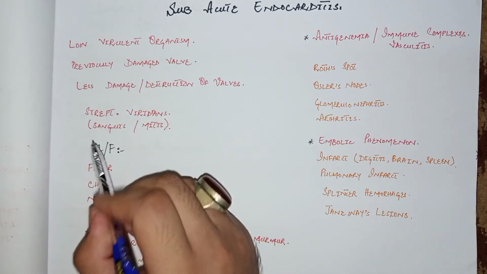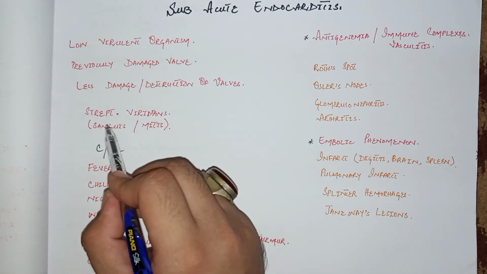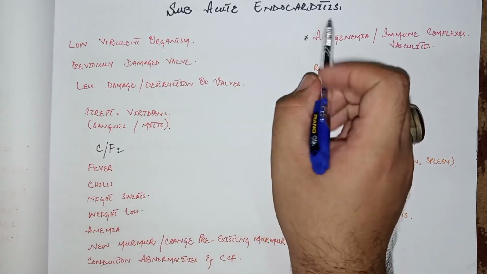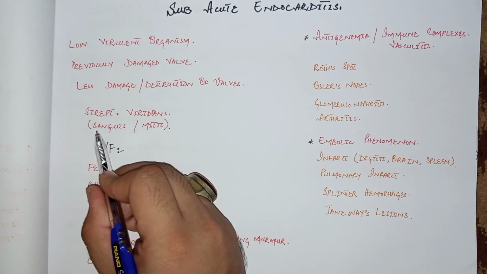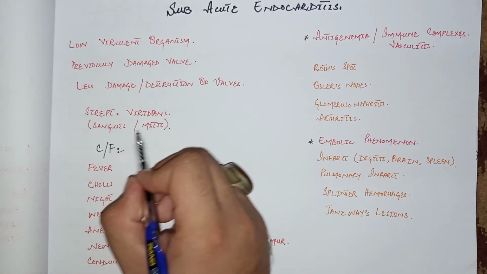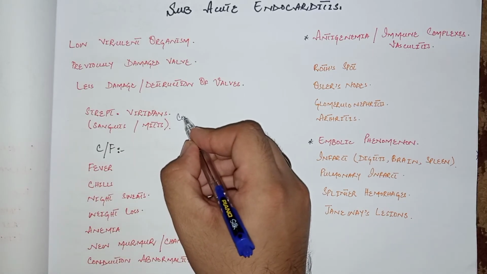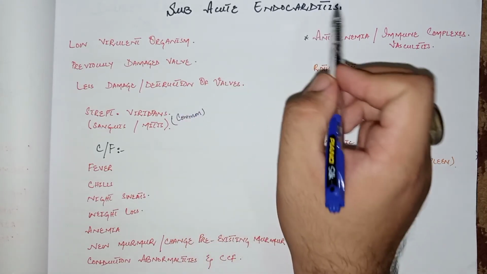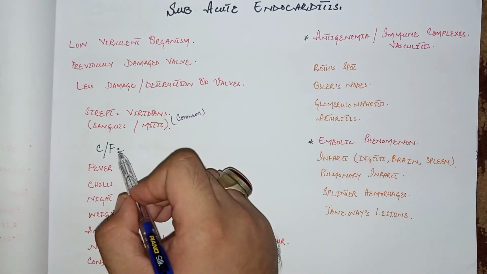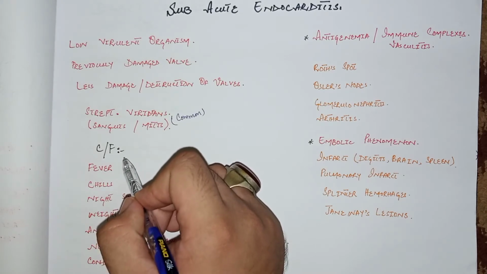The most common microorganism involved in subacute infective endocarditis is Streptococcus viridans. Its types are Streptococcus sanguis and Streptococcus mitis. These are commonly involved organisms in subacute infective endocarditis. The clinical features are usually non-specific.